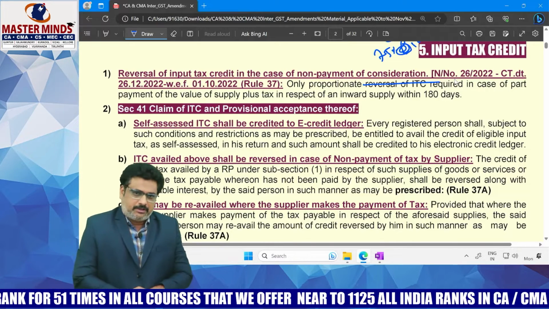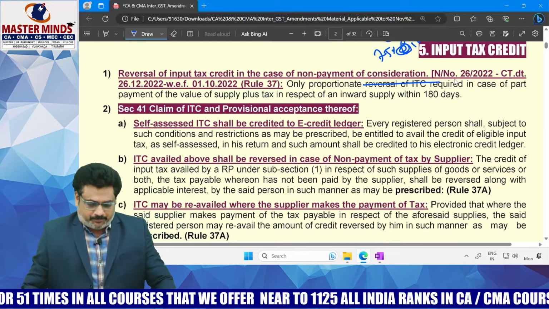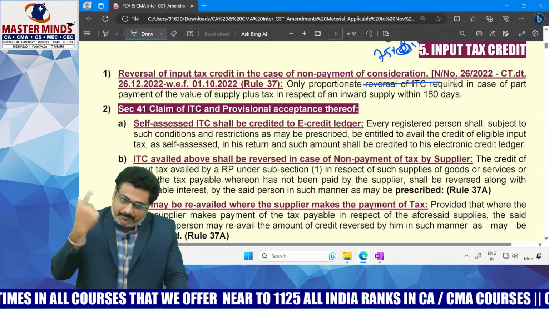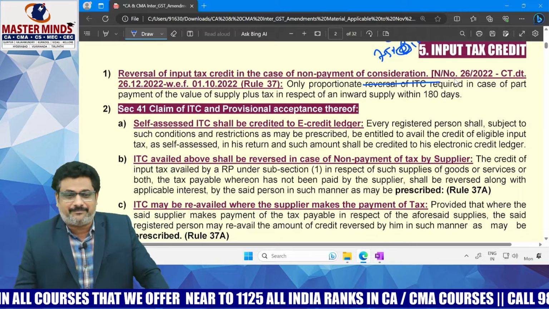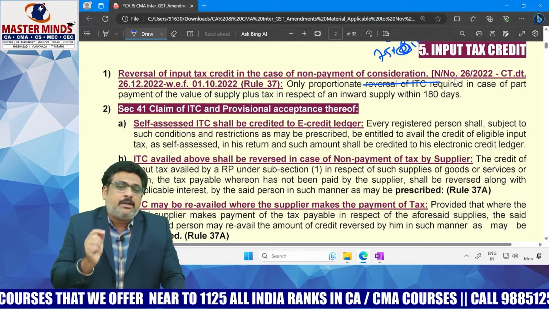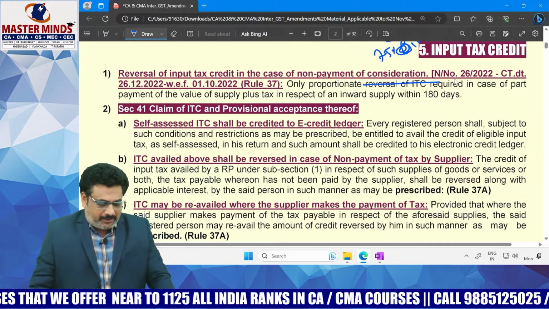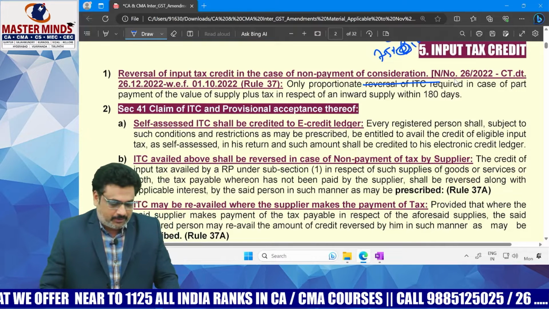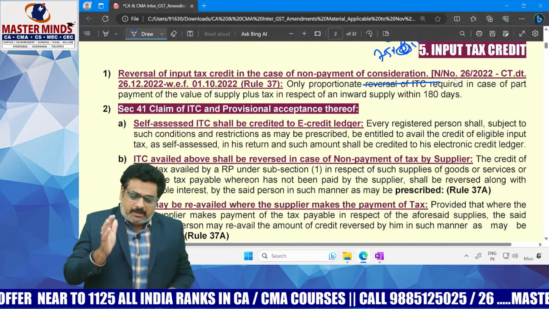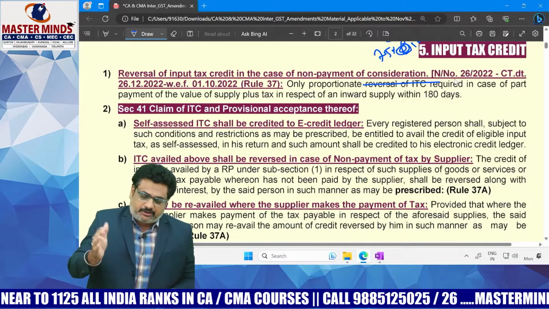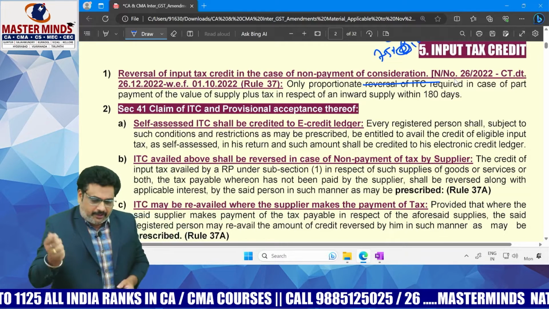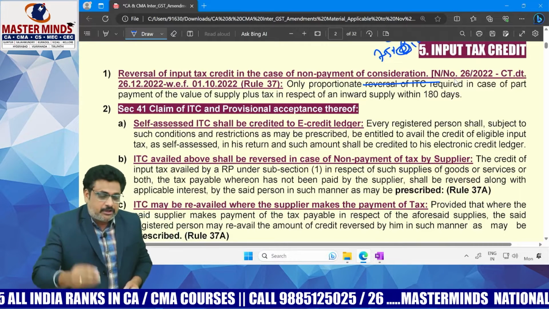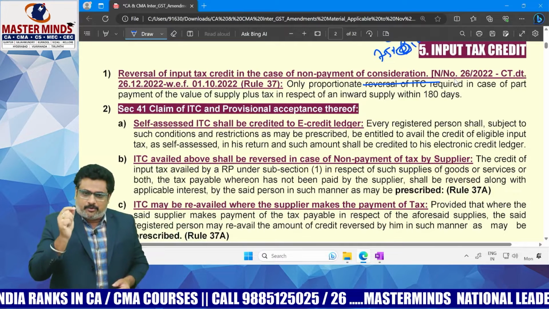Previously, for the May attempt, the position was that even though you had made a part payment of consideration within 180 days from the invoice date, still the entire amount of ITC needed to be reversed.